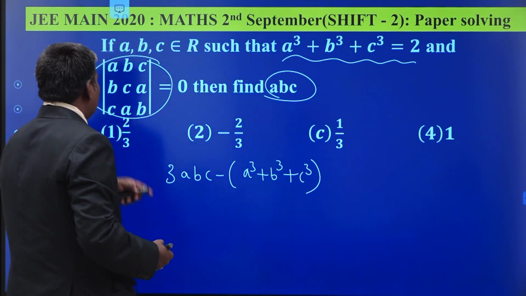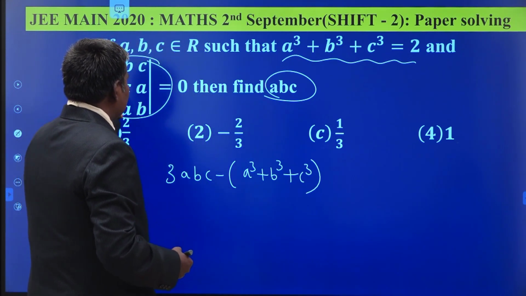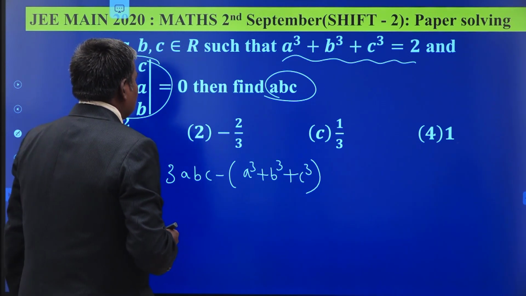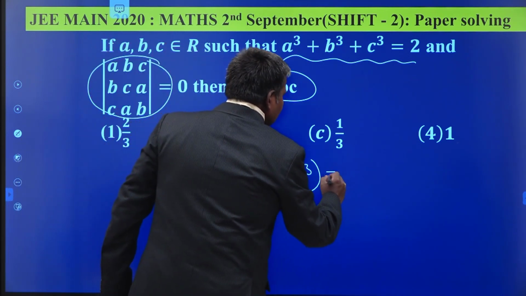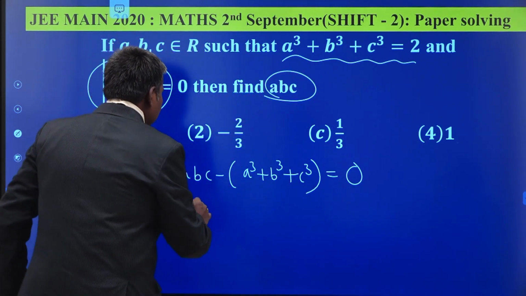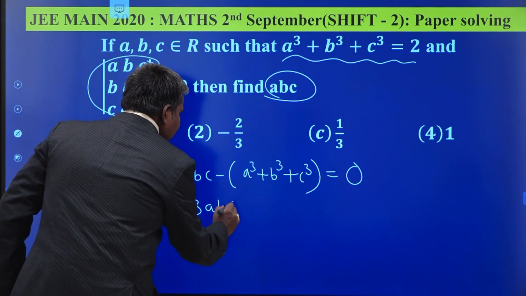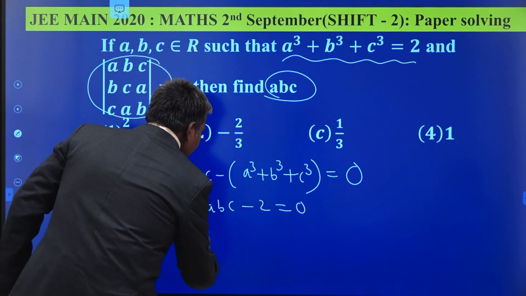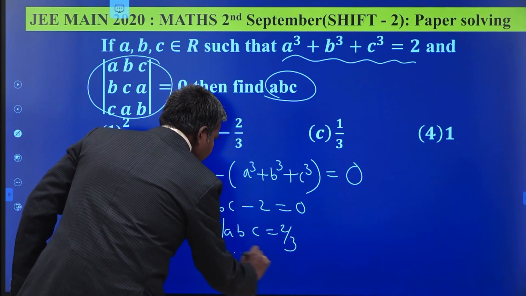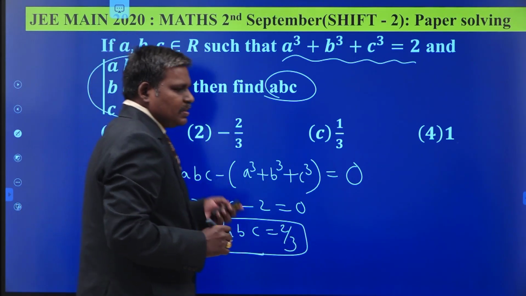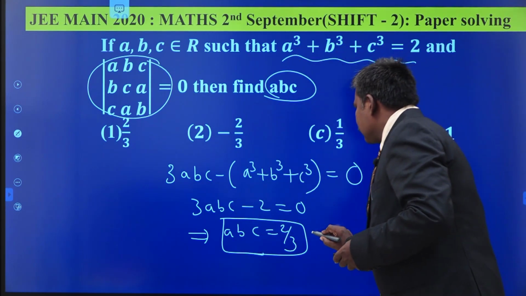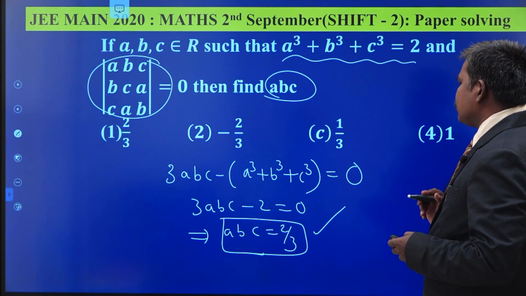You just expand this one, a into bc minus a square, like that. We obtain in this manner 3abc minus (a cube plus b cube plus c cube) equals 0. What is our a cube plus b cube plus c cube? 2. Substitute here: 3abc minus 2 equals 0. This implies what is our abc value? 2 by 3. So this is a very simple question. All of you may do this one. So abc is equal to 2 by 3.